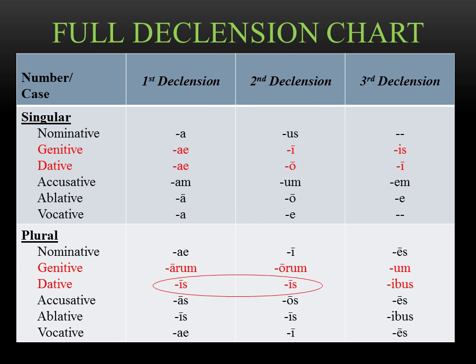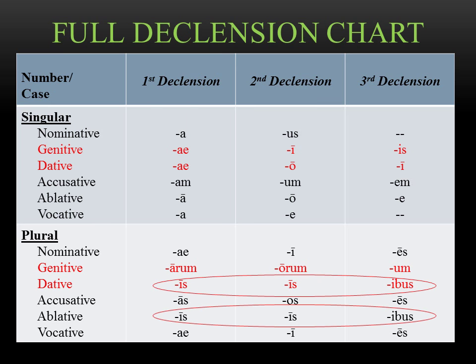For the dative plural, in first and second declension, you'll notice that it's the exact same ending in both declensions. Again, this might look confusing, but once you practice it, you'll be able to tell them apart. If you ever see a word ending in that long -is and you know it's dative, you want to think back to what its genitive singular is so you can tell what declension it belongs to.